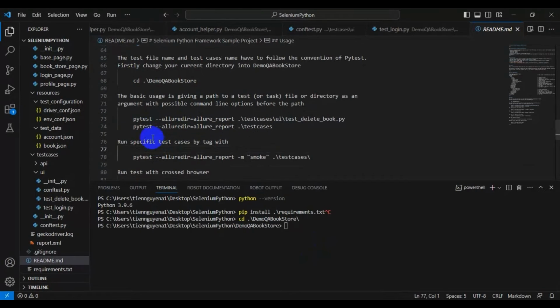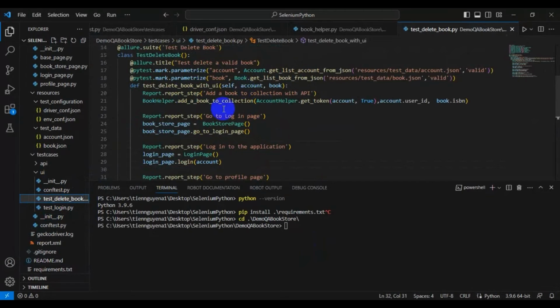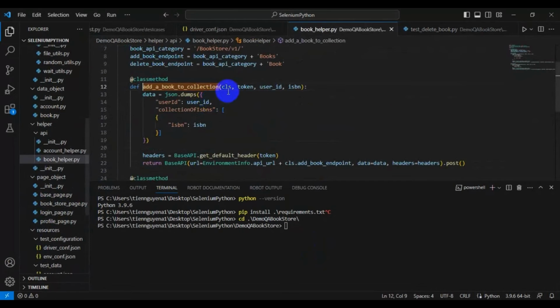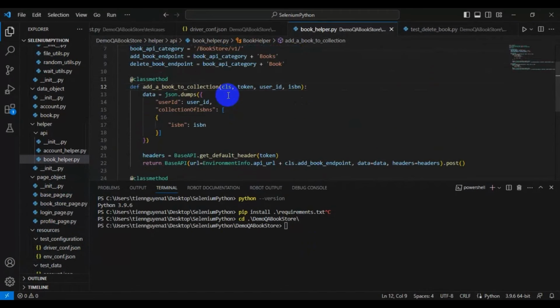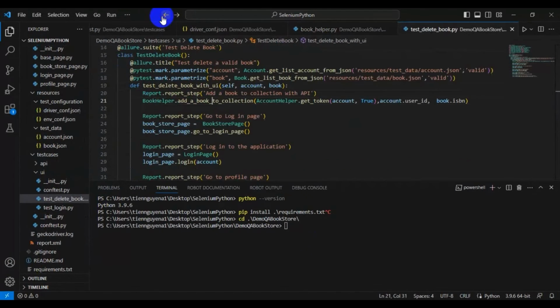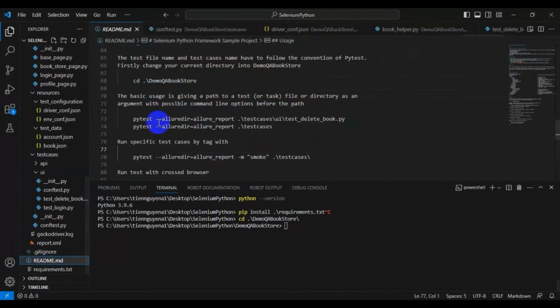Before deleting a book from profile, we need to add the book to the profile first so that our test case can be run independently. Instead of using UI for adding a book, we'll use API to implement this step to reduce the execution time and make the script more stable. Let's run the pytest command now. We need to define the Allure report location here to generate the Allure report.